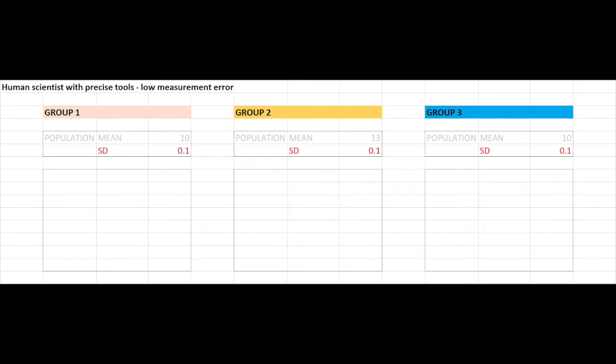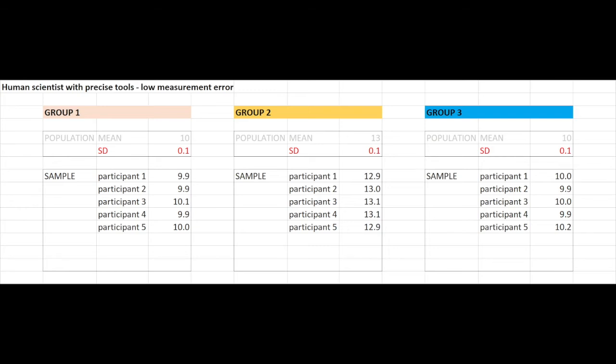If we set the population within groups variance so that it's small, a standard deviation of 0.1 for each group, we can generate data that has high between groups variance relative to small within groups variance. Here we can see that our participant data starts to vary about the mean, though it's very easy to see that Group 2 produces data that seem unambiguously different from Groups 1 and 3. The means bear this out too.